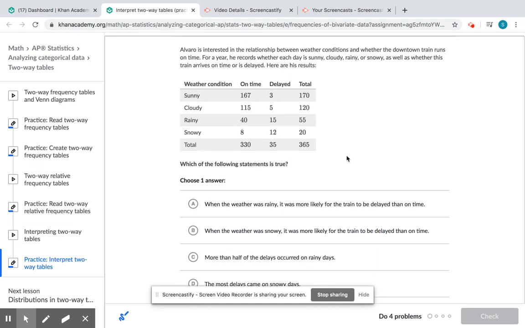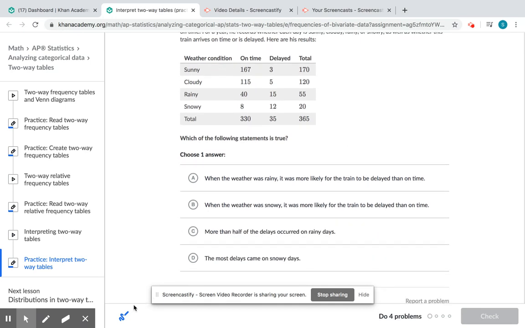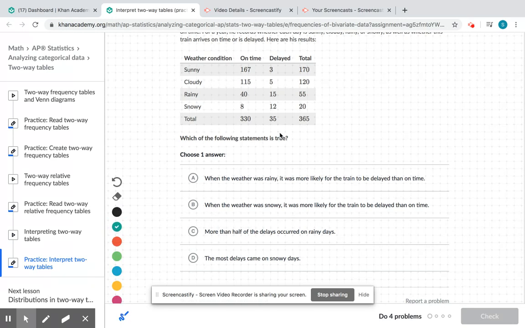So for this question, they want to know which of the following statements is true. So what we're going to do is just go through each one, and we're going to just see what's true and what's not. So for the first one, when the weather was rainy, so that's this portion right here, it was more likely for the train to be delayed than on time. Right, so they're saying it might be delayed rather than on time, which is not true because 40 is bigger than 15. So this is wrong, right? This was more likely to be on time rather than delayed when it rains.